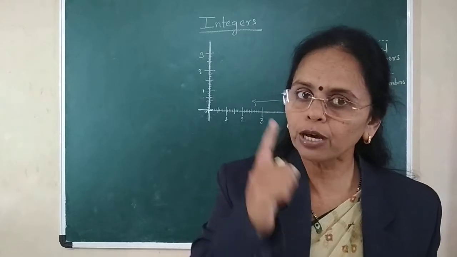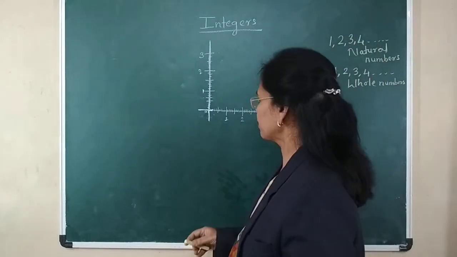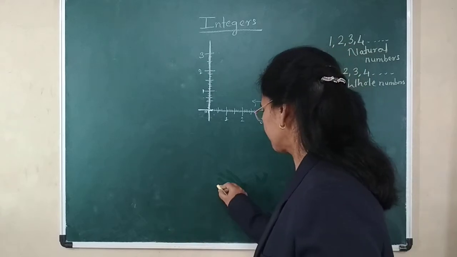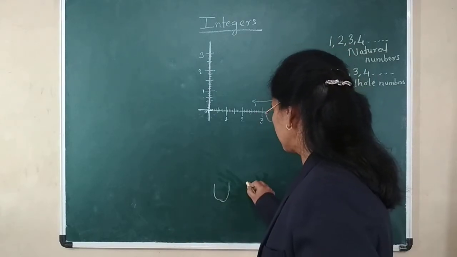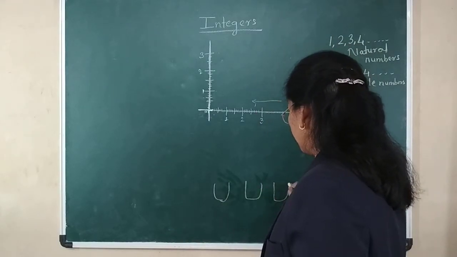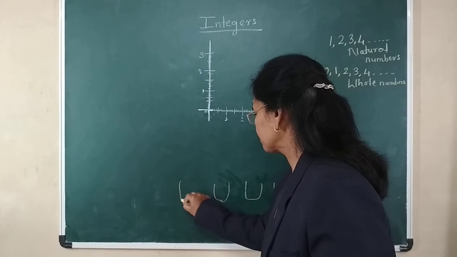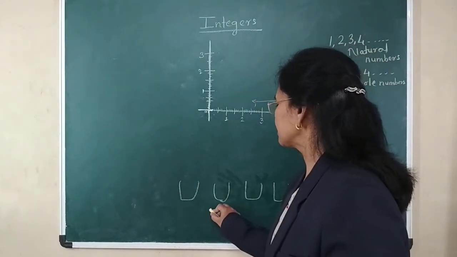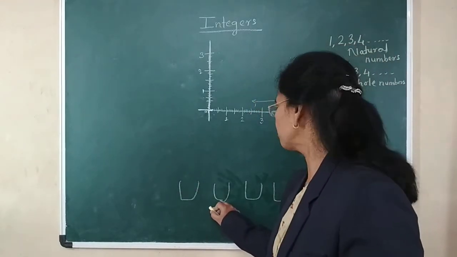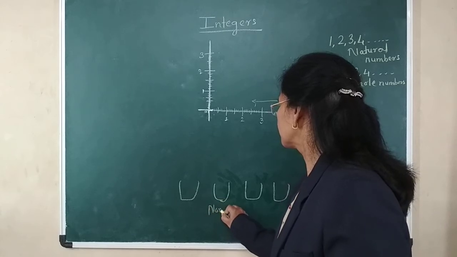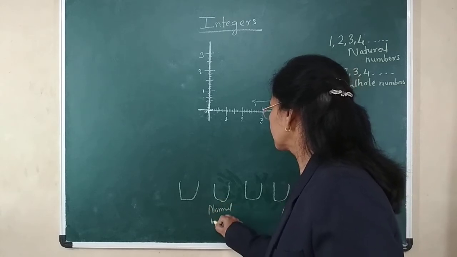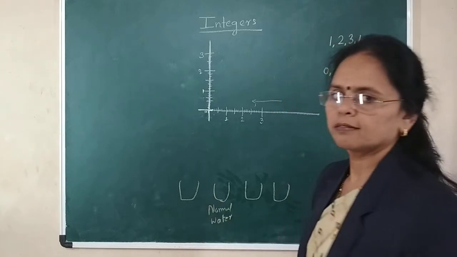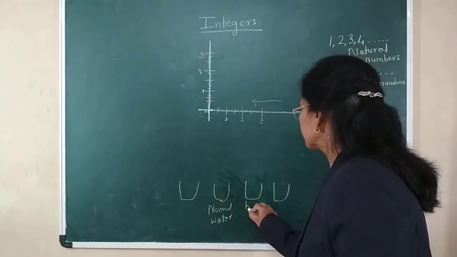I will give you one more example. Now I will take 4 bowls here. This is 1 bowl, 2, 3 and 4. See now, this is the normal water. This is the hot water.